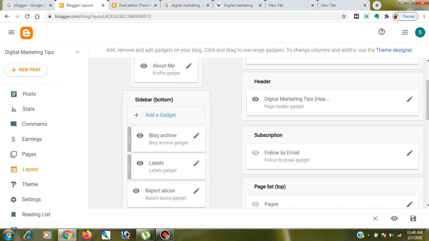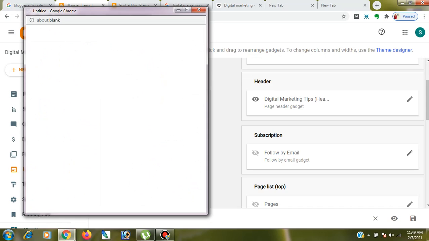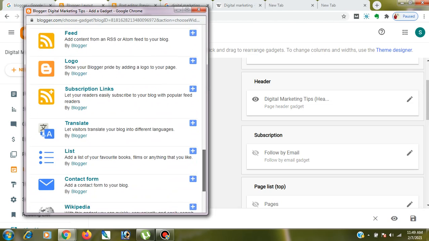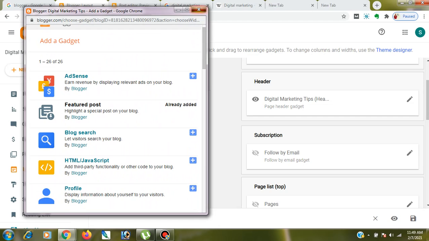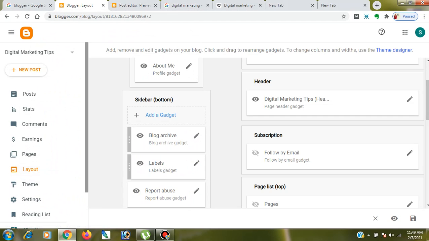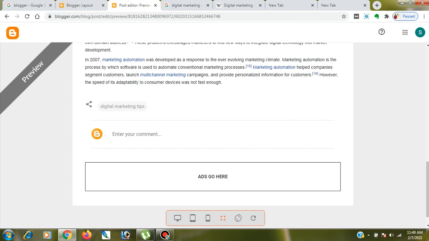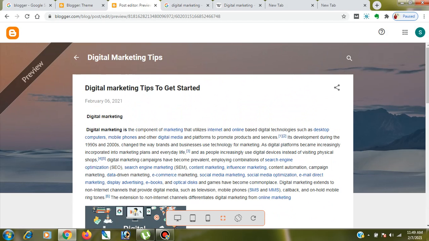If I want to add some gadget at the bottom, I can use this feature. Okay, I can use this layout rather. Let's see what this layout shows, guys. I don't know why it's taking long. Okay, Featured Post is added. Not an issue, we can add it from here. You can use Layout and explore what you want to showcase in your post.